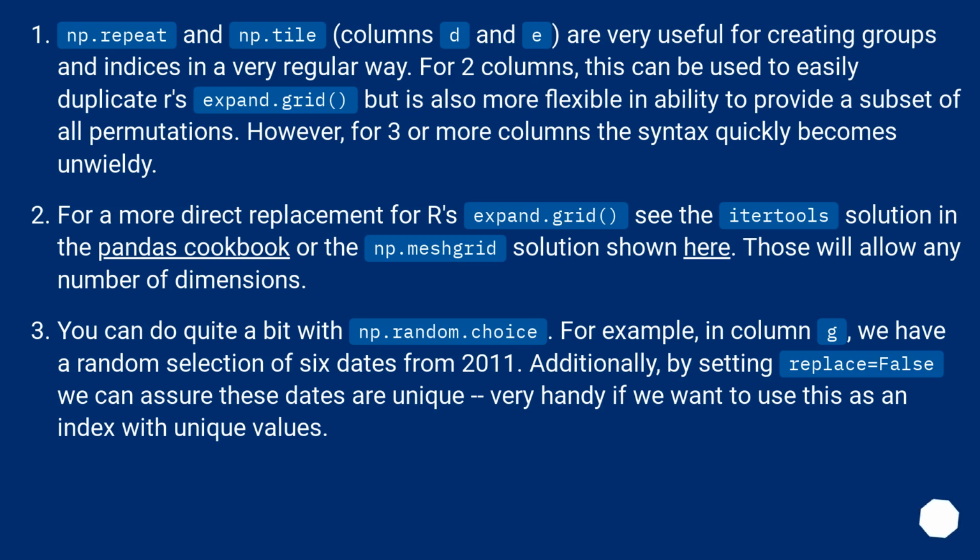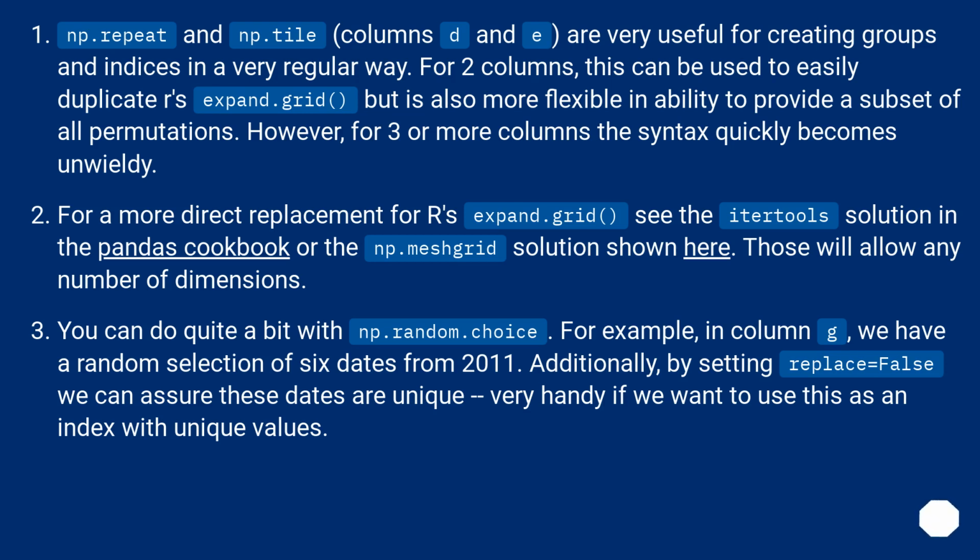np.repeat and np.tile, columns D and E, are very useful for creating groups and indices in a very regular way. For 2 columns, this can be used to easily duplicate R's expand.grid, but is also more flexible in ability to provide a subset of all permutations. However, for 3 or more columns the syntax quickly becomes unwieldy. For a more direct replacement for R's expand.grid, see the itertools solution in the Pandas cookbook or the np.meshgrid solution shown here. Those will allow any number of dimensions.